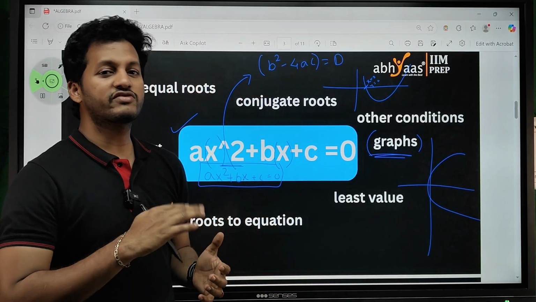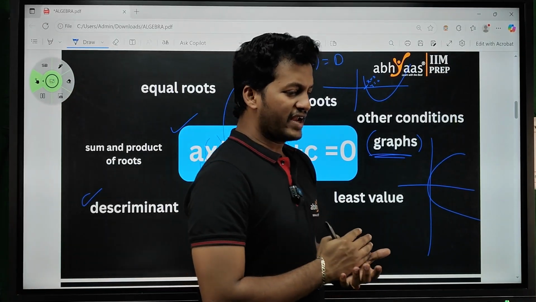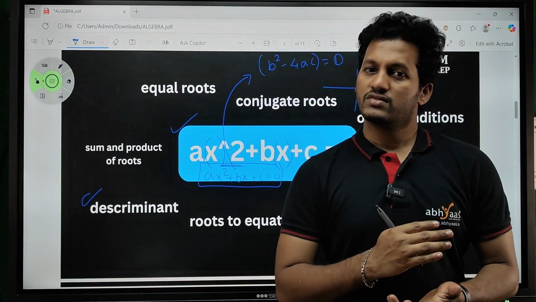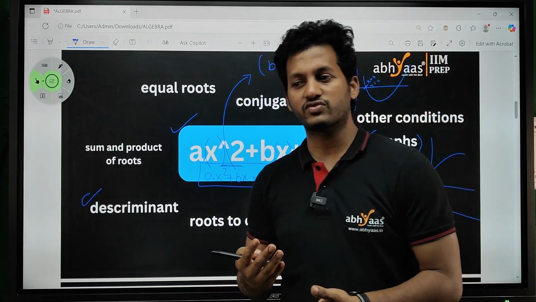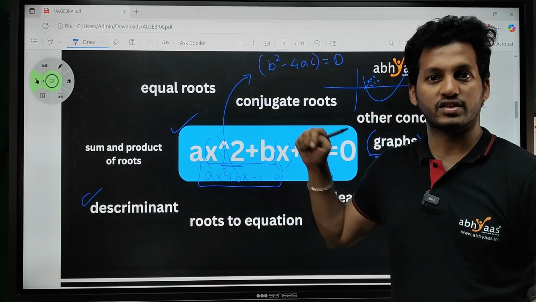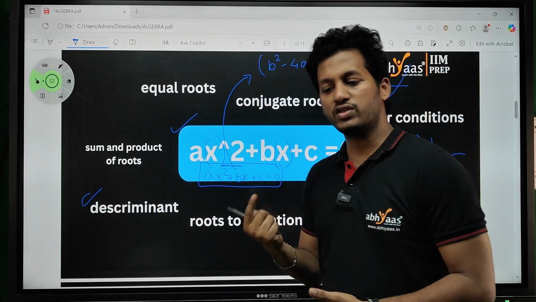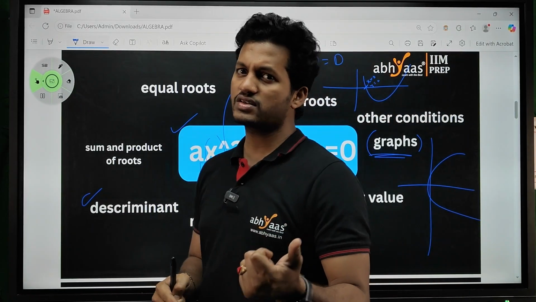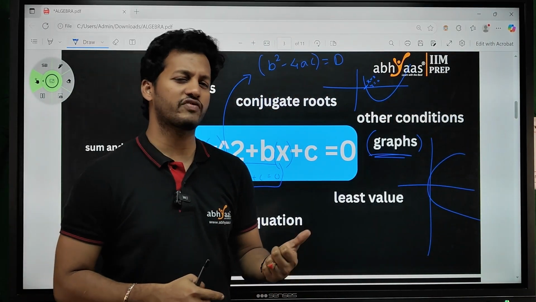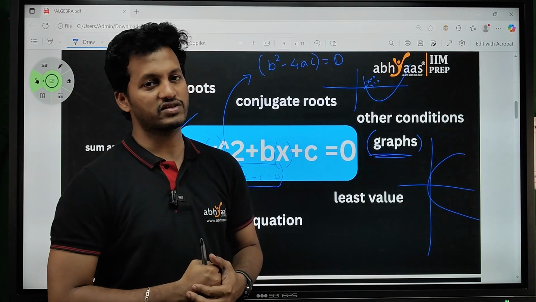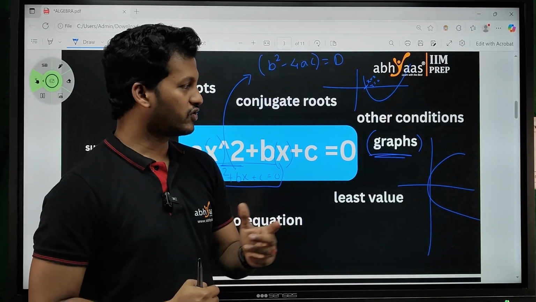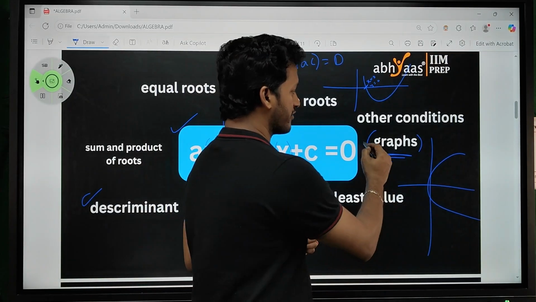So how will the questions be asked? Finding the roots of a quadratic equation is very basic, right? Like in your 10th class or +1, the questions were based on that. But after that, how can the questions be asked? Have you ever seen the previous year questions of Indore or Rohtak? Even this year, they have asked a question on quadratic equations. If you remember, they asked about a graph.